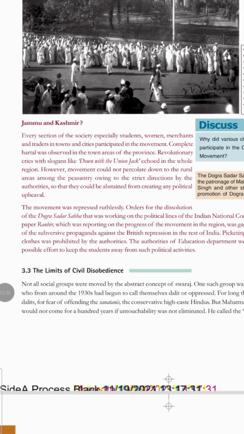Jammu and Kashmir also saw lots of support for the civil disobedience movement. See, "Down with the Union Jack," people took active part in the freedom struggle. The Dogra Sardar Sabha was forced to be shut down, and Ranbir, the only paper which was active in this region, was also forced to shut down. Repression was used, atrocities were being committed on the people of Jammu and Kashmir.